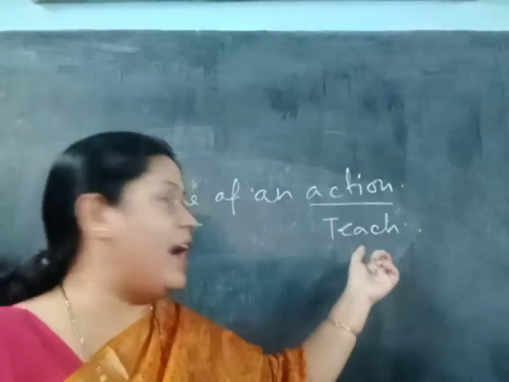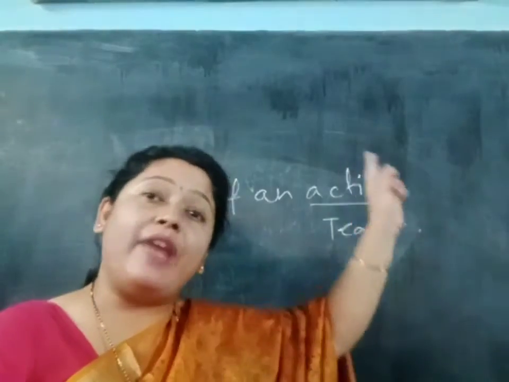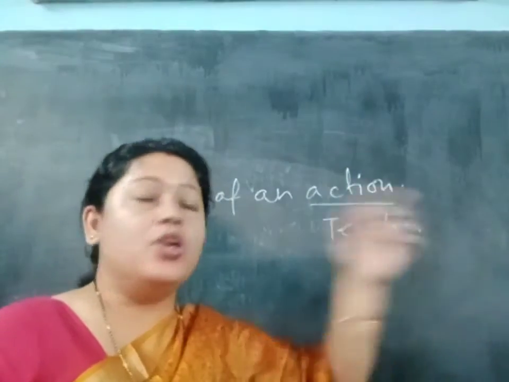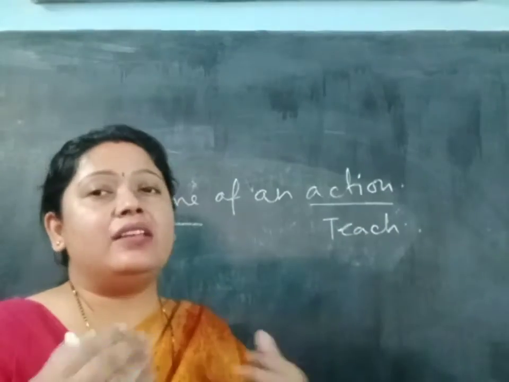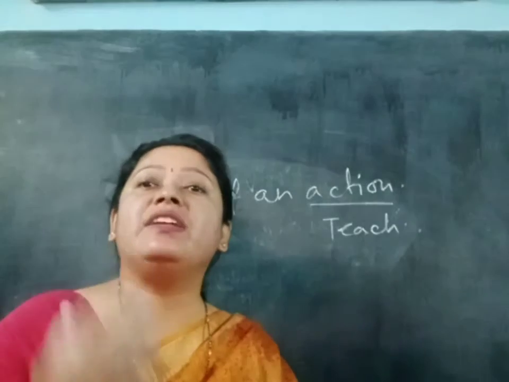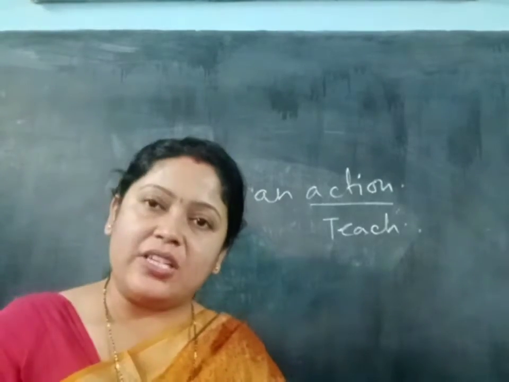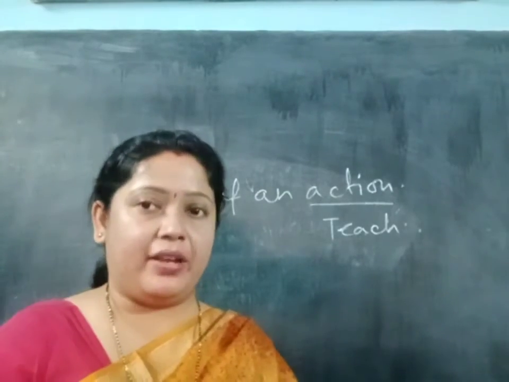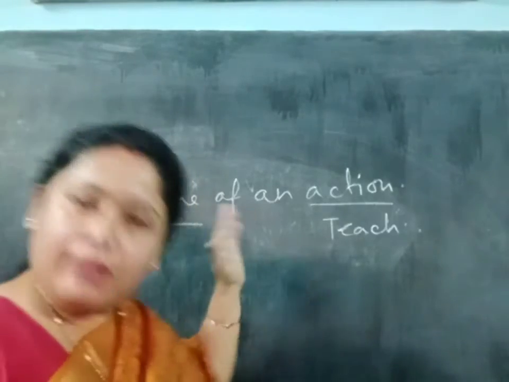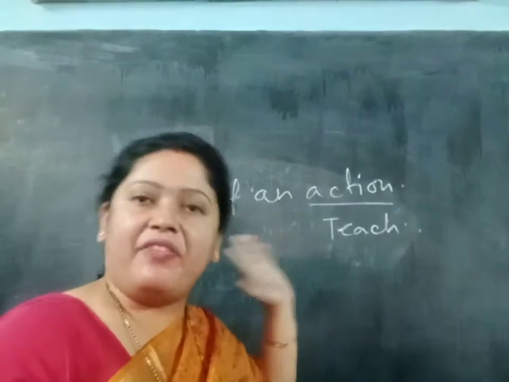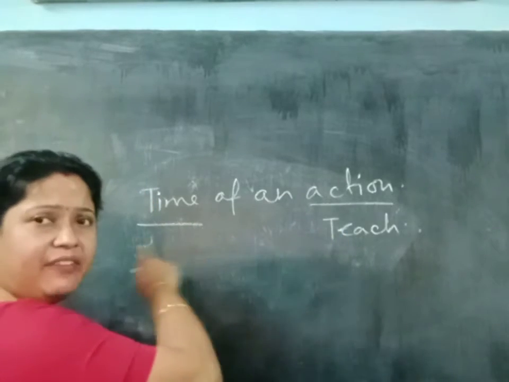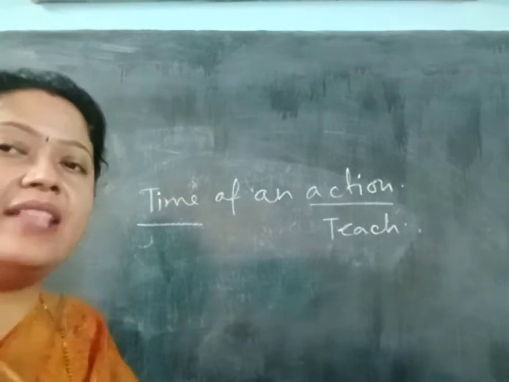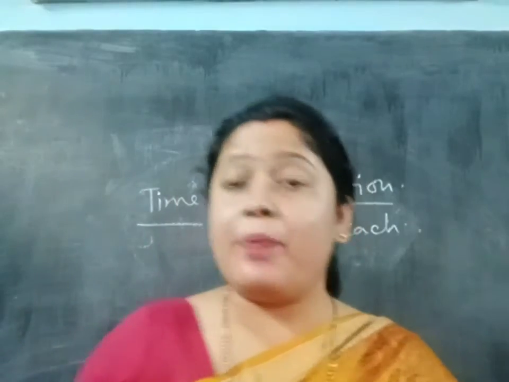So this teach verb has been done yesterday. So the time of an action is different. And suppose tomorrow I will teach you. So the teach action is the same, but the time is different. So that is called the tense. The time of an action is called tense. So according to this definition, we can say tense is having three parts.